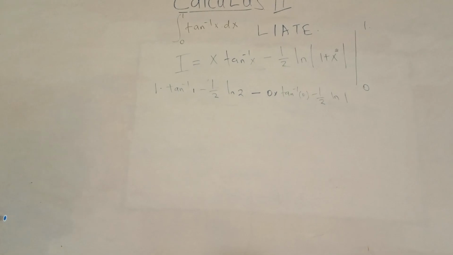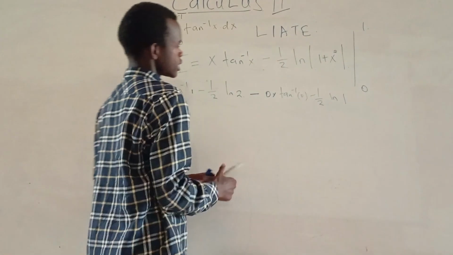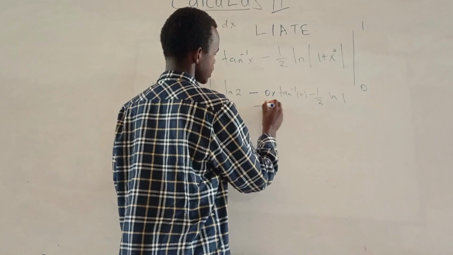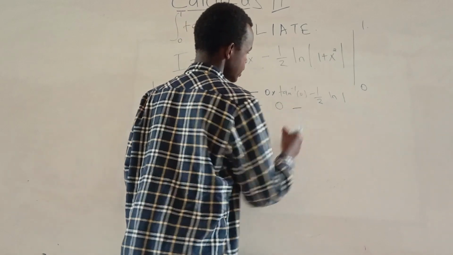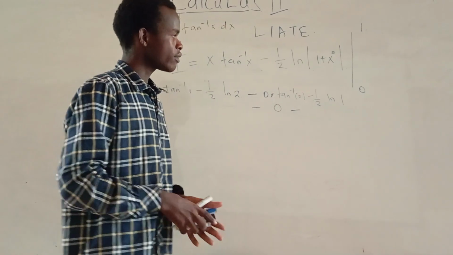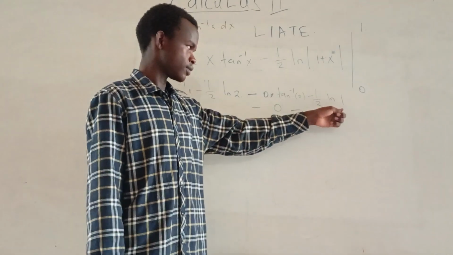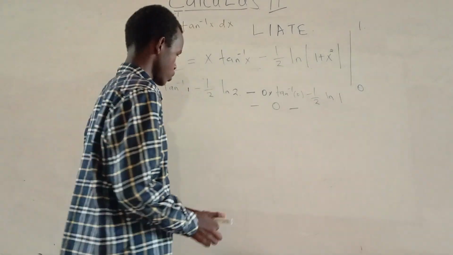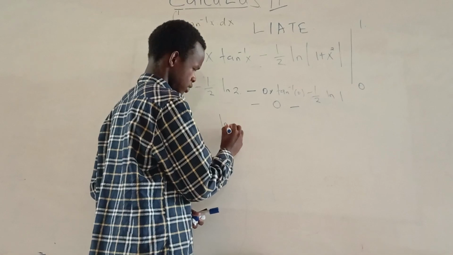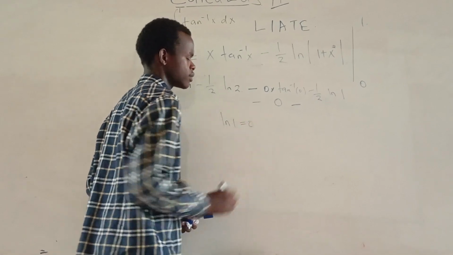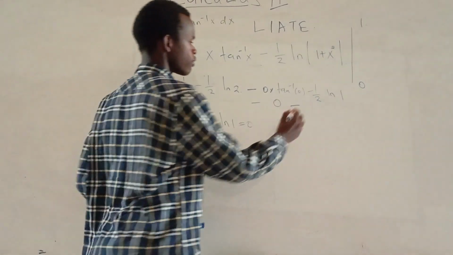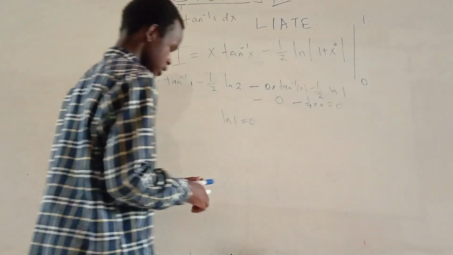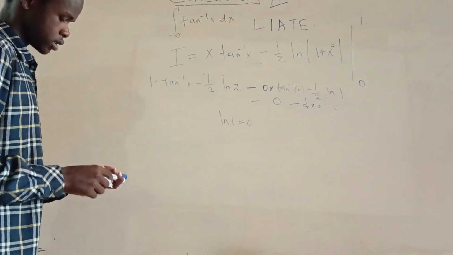Okay, so let's clear this. 0 multiplied by anything is just 0, so it will be minus 0 minus, from here we have ln of 1. What's ln of 1? ln of 1 is just 0. So a half multiplied by 0 is just 0. So all these expressions clear out.